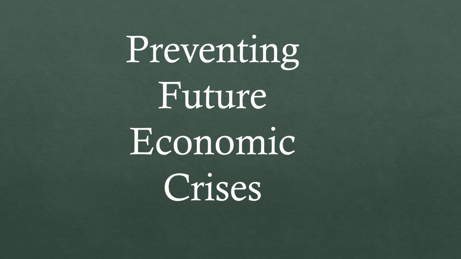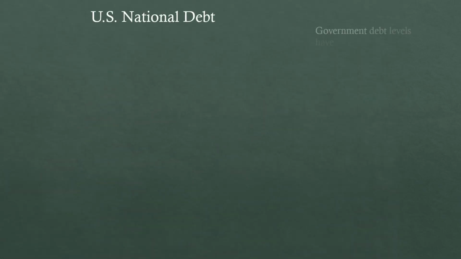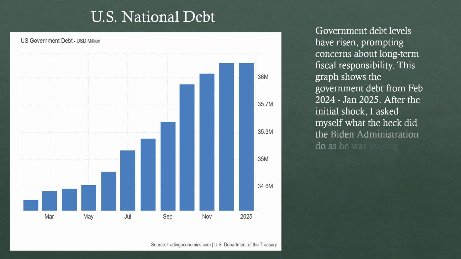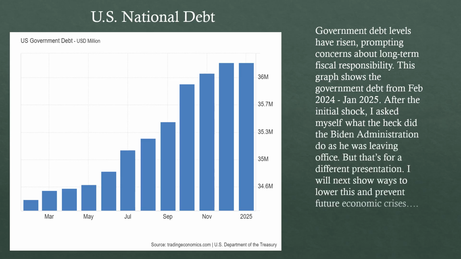Preventing future economic crises. I'm doing my best here. U.S. national debt. Government debt levels have risen, prompting concern about long-term financial responsibility. This graph shows the government debt from February 2024 to January 2025. After the initial shock, I asked myself, what the heck did the Biden administration do as he was leaving office? But that's for a different presentation. I will next show you ways I will lower and prevent future economic crises.